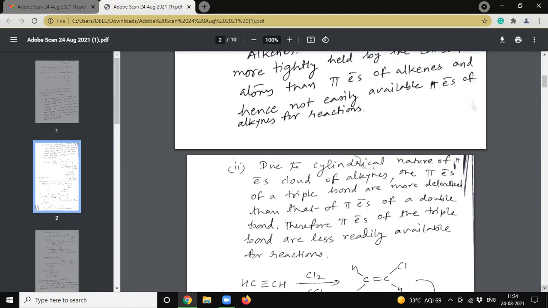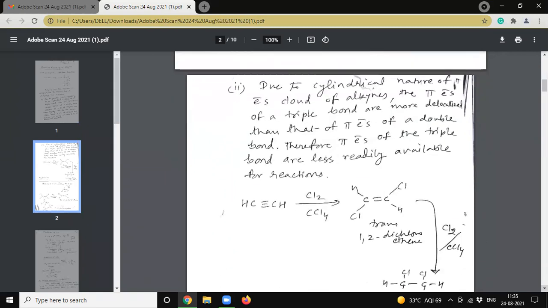The second reason is due to the cylindrical nature of the pi electron clouds of alkynes. The pi electrons of a triple bond are more delocalized than the pi electrons of a double bond. Therefore, the pi electrons of the triple bond are less readily available for the reactions.